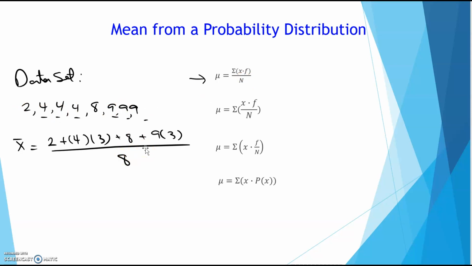Okay, now if I move this summation to the front and then move this n under the frequencies, well then frequencies divided by n, that's really just probability. So we could use this formula right here to find the mean within a probability distribution.